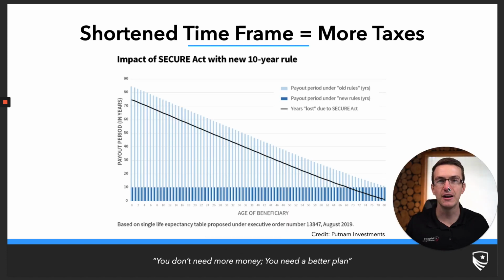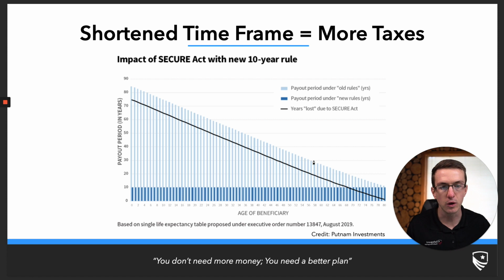Now, with the passing of the 10-year distribution rule, the time frame in which you are supposed to take those required minimum distributions has shortened greatly, thus leading to higher taxes because of it. Again, ideally, the longer that we have to spread out a tax liability, the less we will pay in taxes versus taking larger distributions through a shorter period of time. And so we can see this on the screen right here. This is a chart that basically shows the payout period under the old stretch rules in light blue here. And then we see the payout period underneath the Secure Act, the 10-year distribution rule.